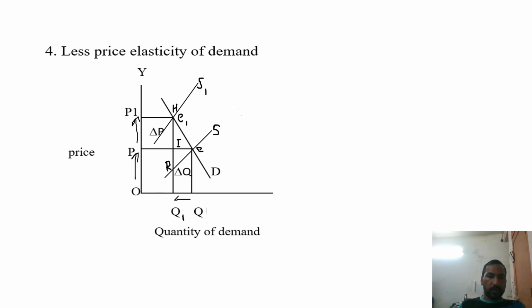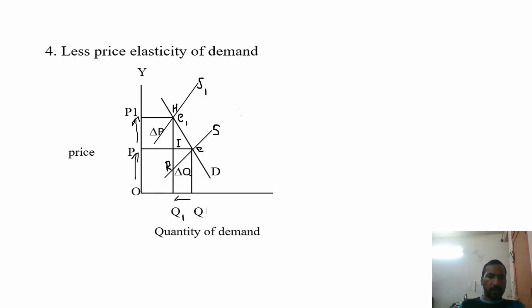This S curve is the initial supply curve. When the price increases from OP to OP1 and demand decreases from Q to Q1, then the supply curve shifts from S to S1. This is the new equilibrium point. And then what will happen?